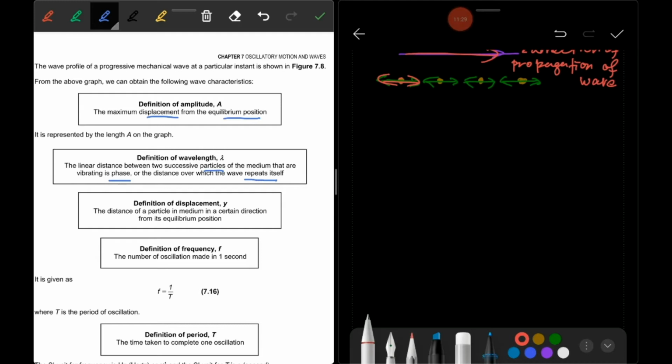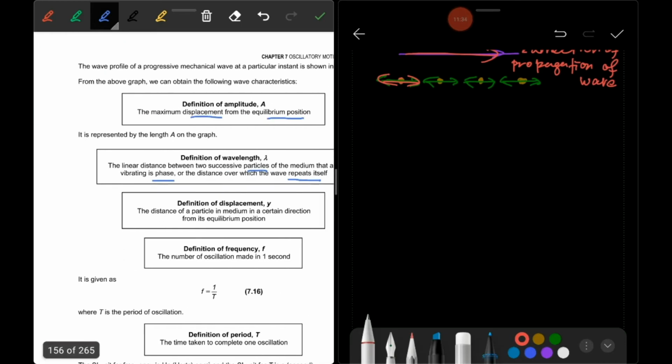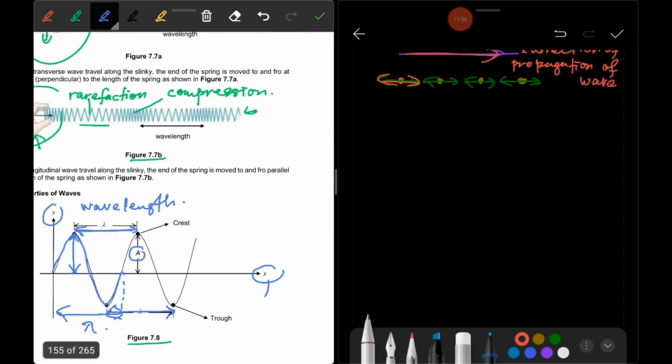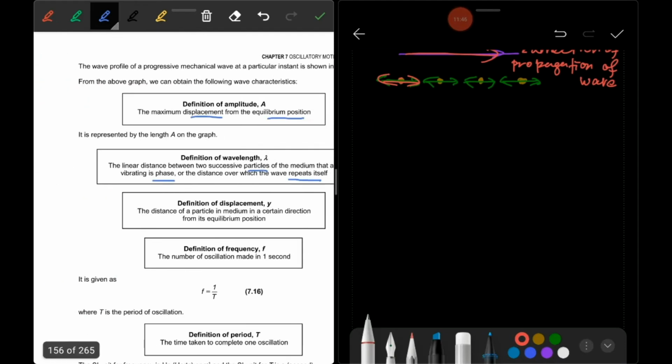And then the definition of displacement y. At this point, what is the value of y here? Y here is the distance of a particle in a medium in a certain direction from its equilibrium position.